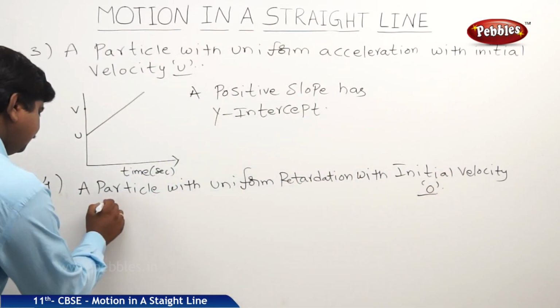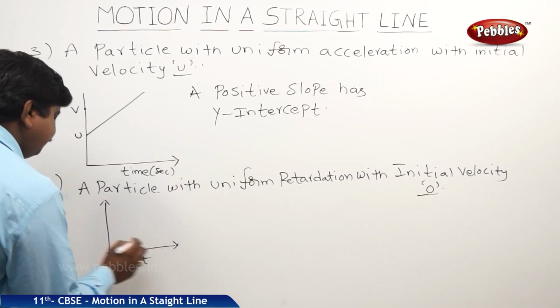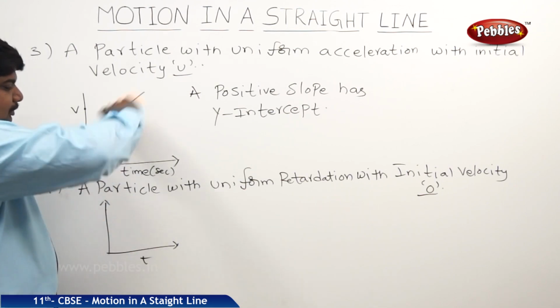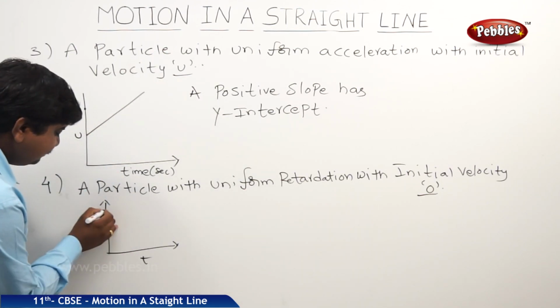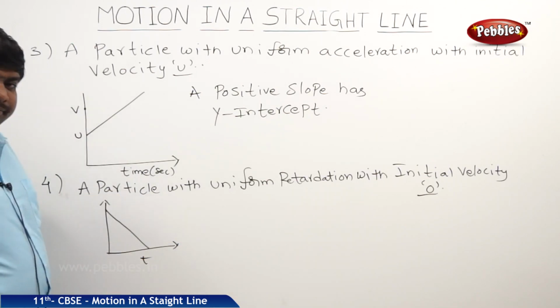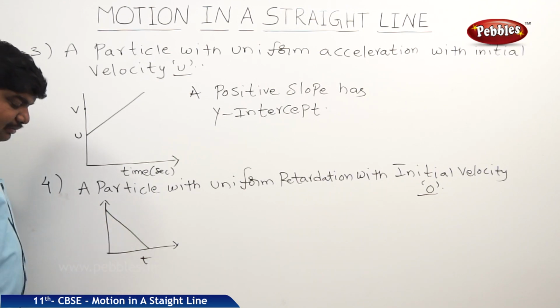The graph is like this against time. Uniform acceleration goes on positive, retardation goes down like this. So automatically the final velocity will be 0.